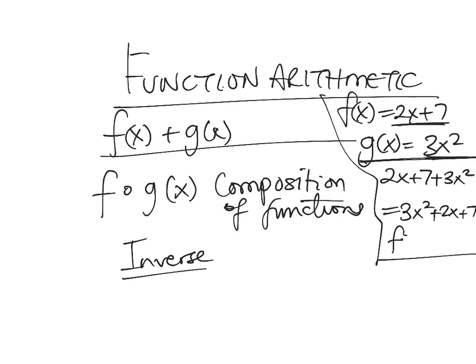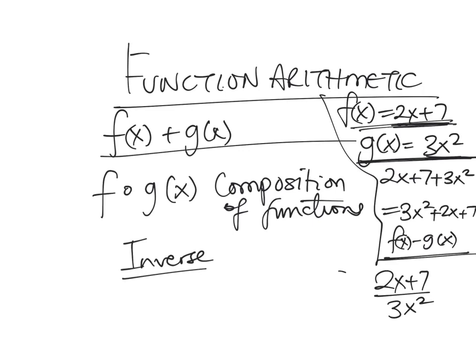If they asked us to do f of x minus g of x, we would follow the same protocol. We would say 2x plus 7 minus 3x squared. If it's f of x divided by g of x, then we will just say 2x plus 7 divided by 3x squared, and you can leave that as your answer. Okay, so that's the division part.